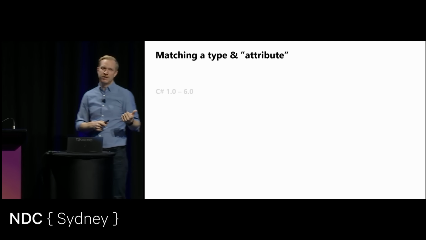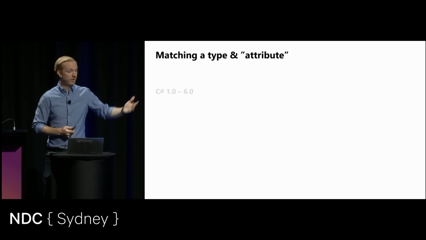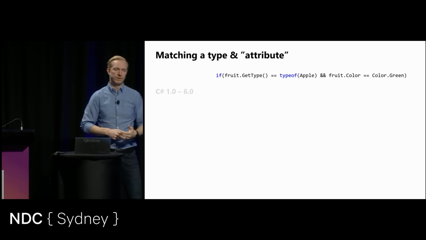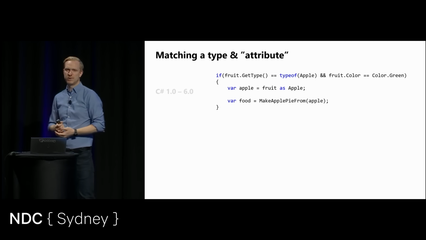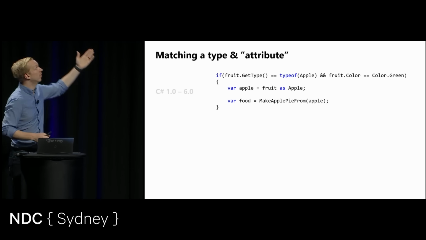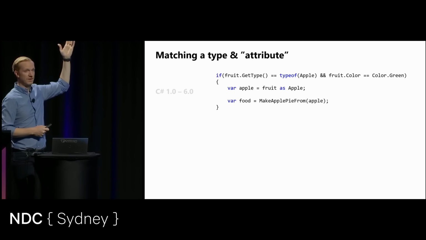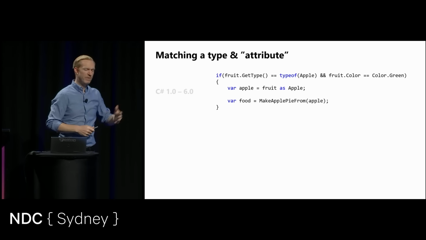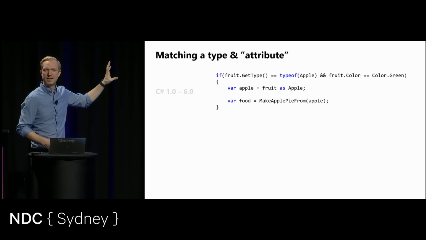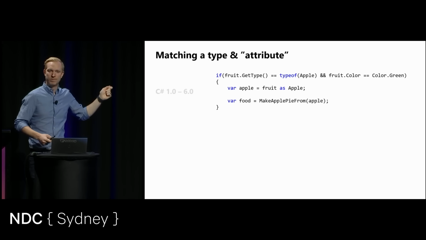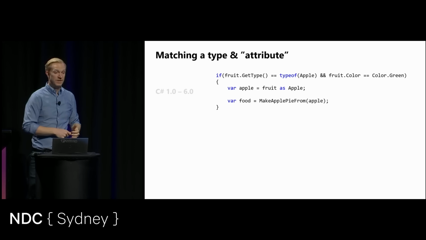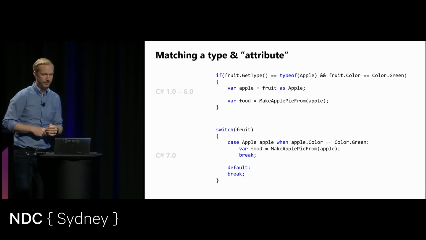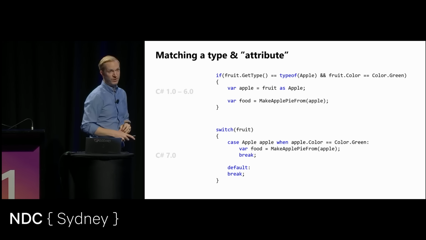Not in terms of the attribute you put in brackets atop a method or a class, but in terms of what color it is, is it edible, and those types of attributes. In C#1 to C#6, for example, you would have written some code that looks like this. If the fruit is of a particular type, and the color is what we're looking for. Imagine if the color was actually on the subtype, this would have been much more complex. And we've all written code like this. There's nothing wrong with this. It's just a little bit more noisy than it has to be. So that's why in C#7 they introduced pattern matching, which makes this a whole lot easier.